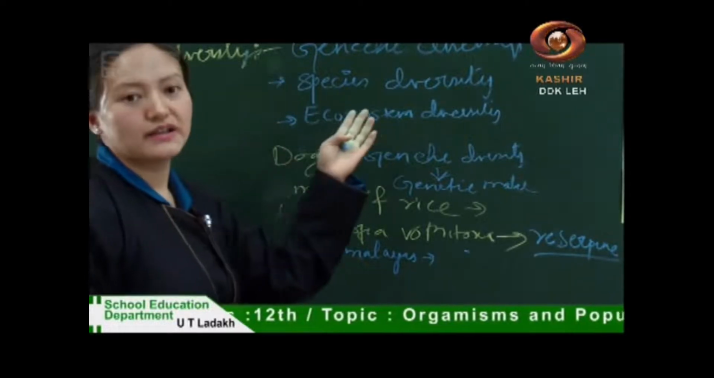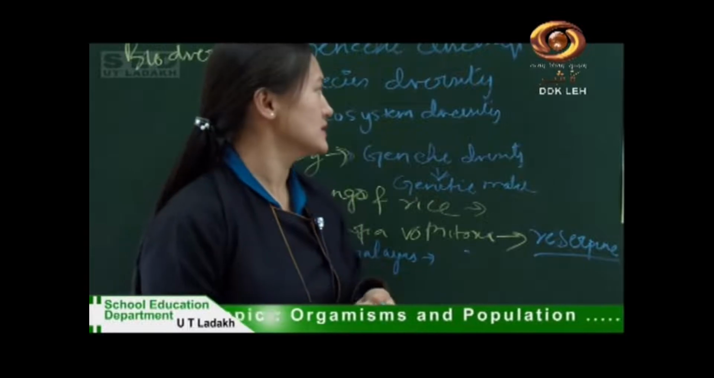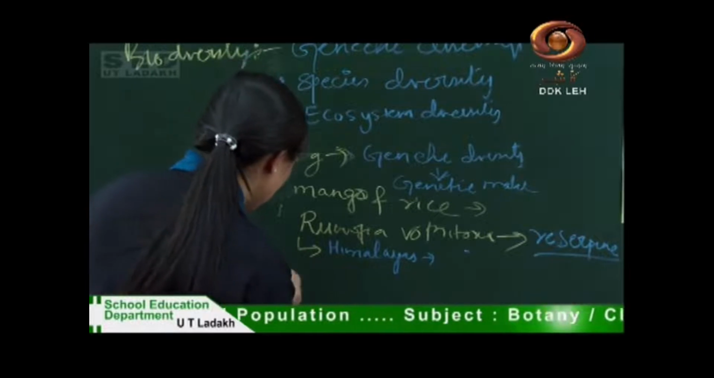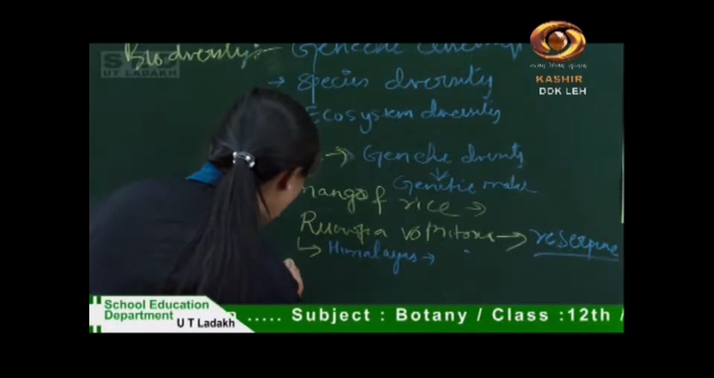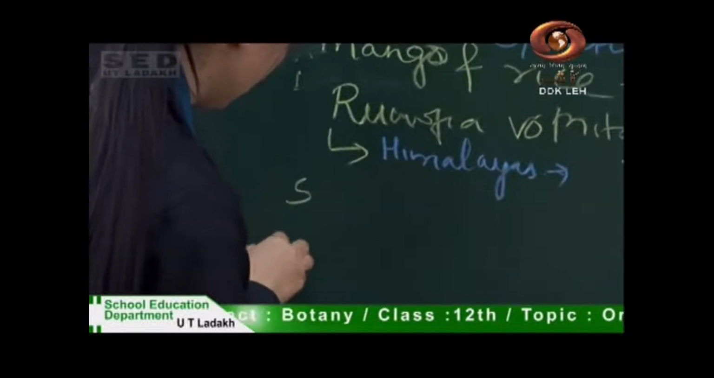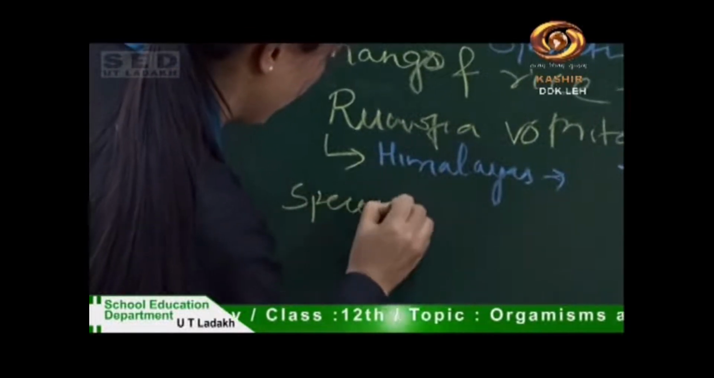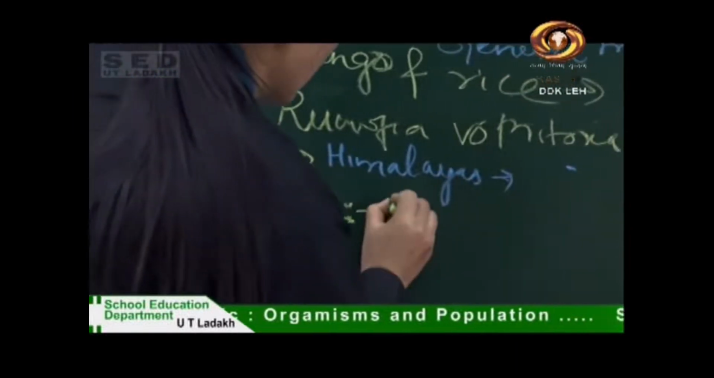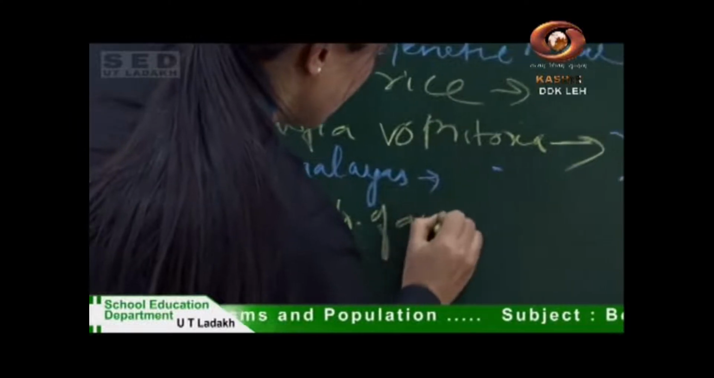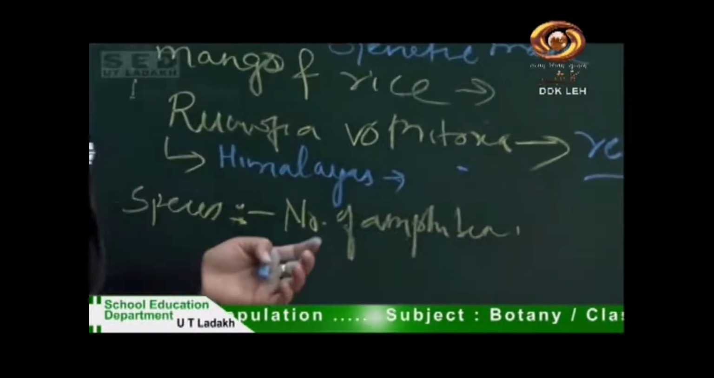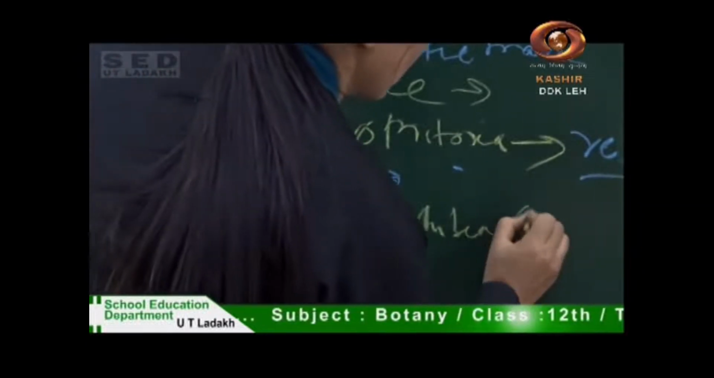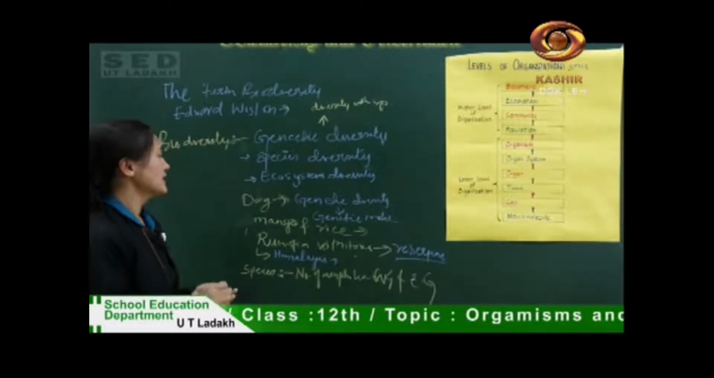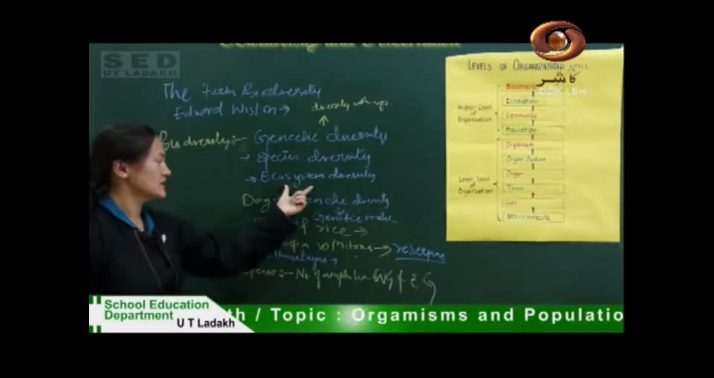Next is species diversity. Species diversity is the diversity that exists between species. For example, we can say that the number of amphibians is greater in the Western Ghats than in the Eastern Ghats.